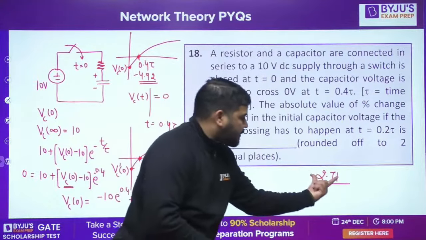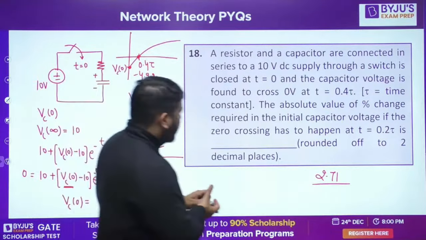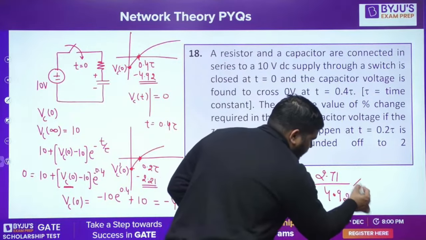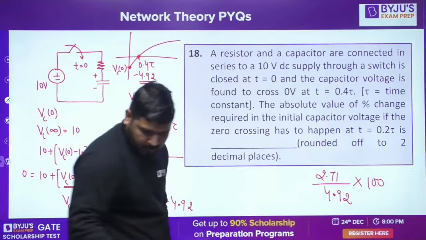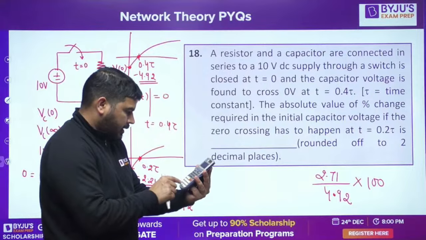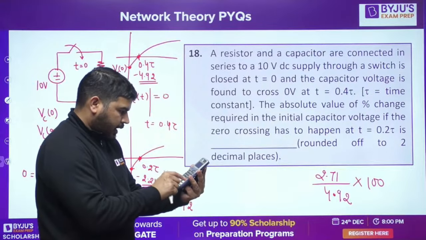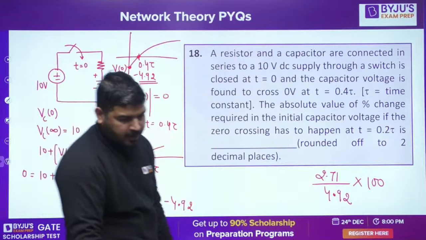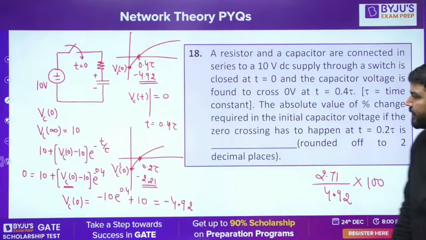How much percent is this with respect to the previous one? Divide by 4.92 into 100. Is it fine, guys? So you can say that it is 55%. So this way you can solve it.